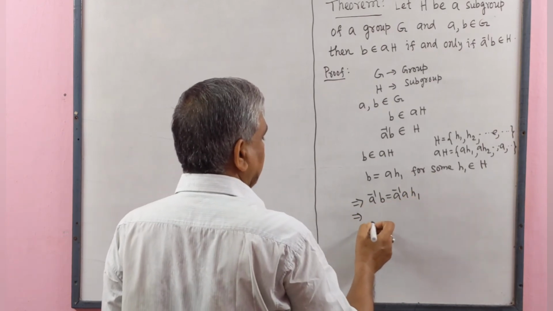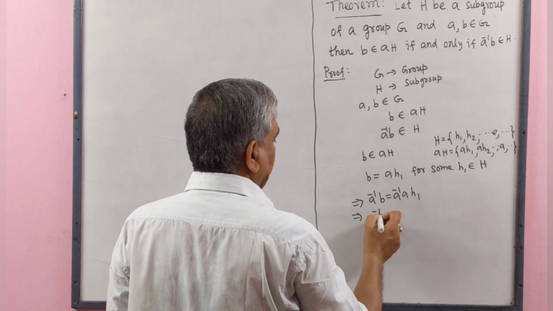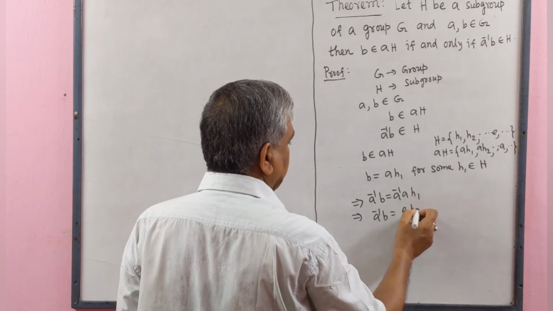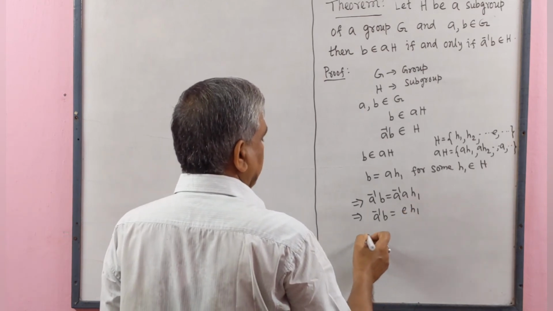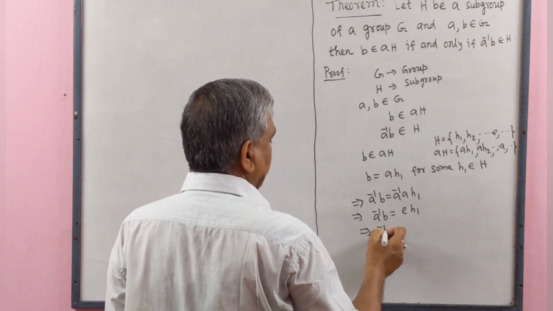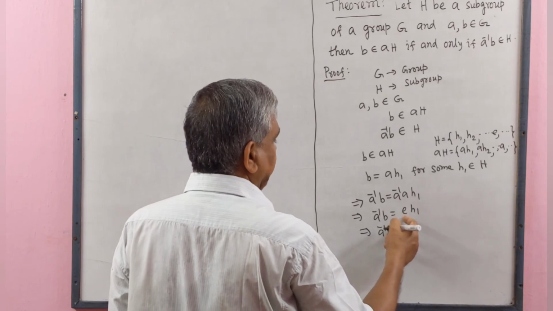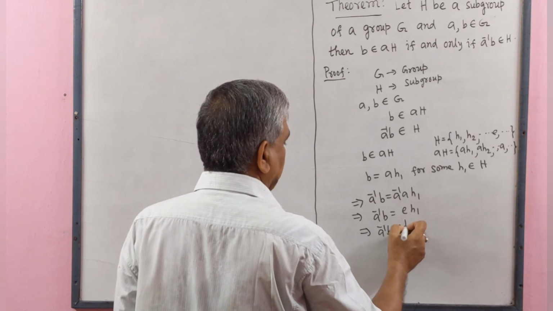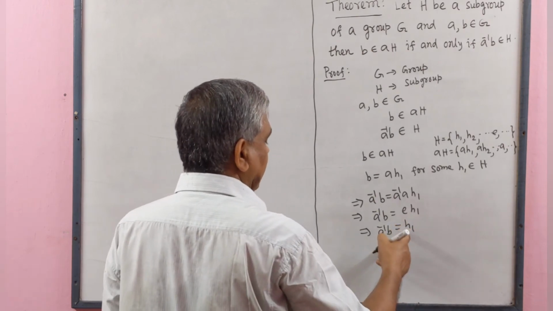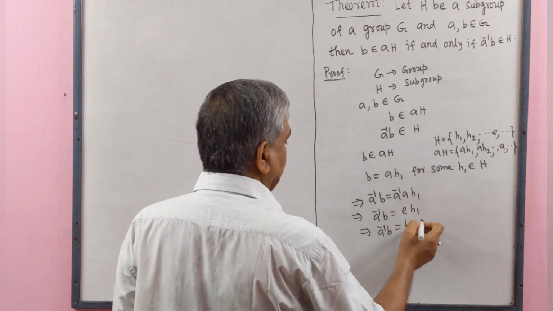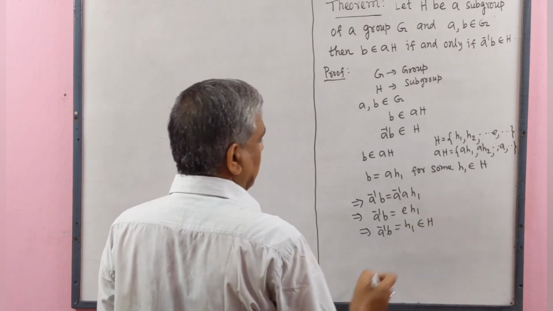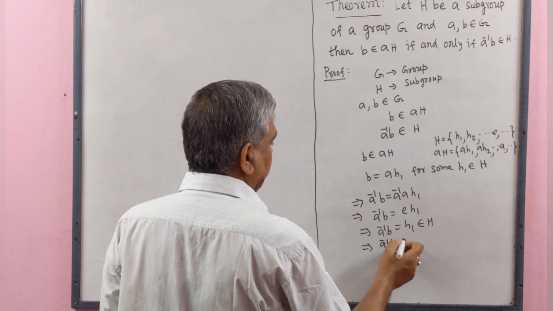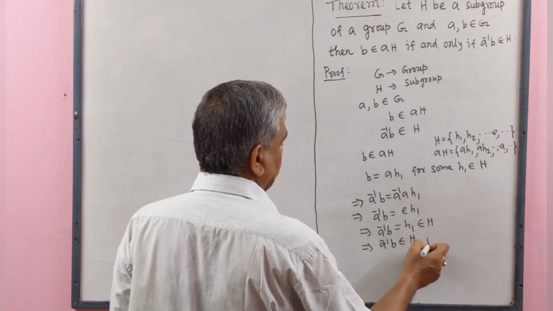This implies that a inverse b equal to identity element h1. This implies that a inverse b equal to h1, and this h1 is an element of H. That means a inverse b belongs to H. Proved.